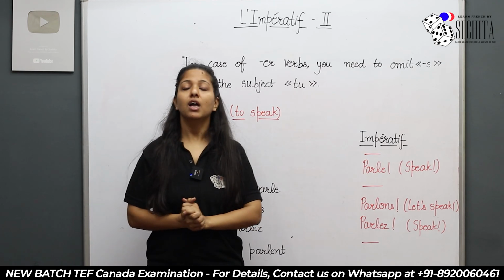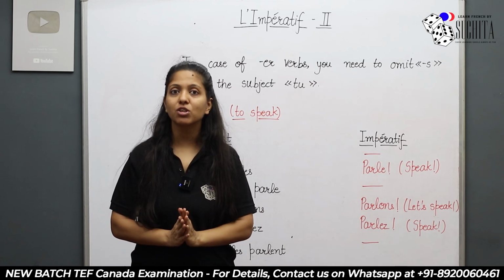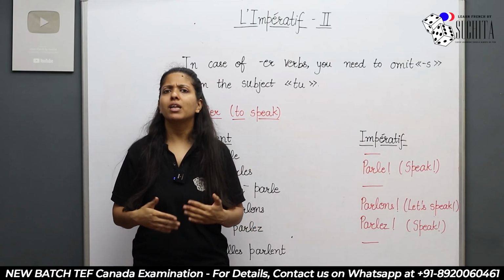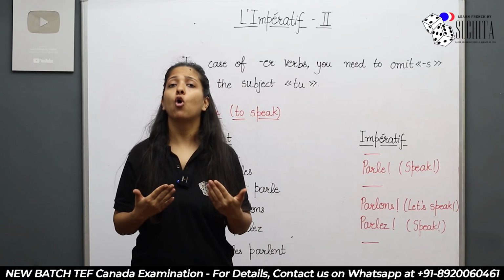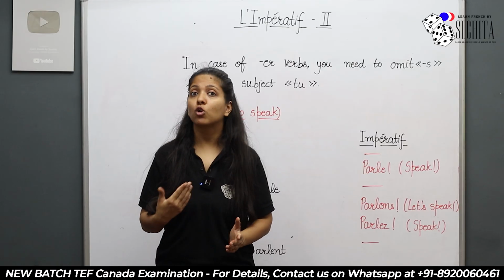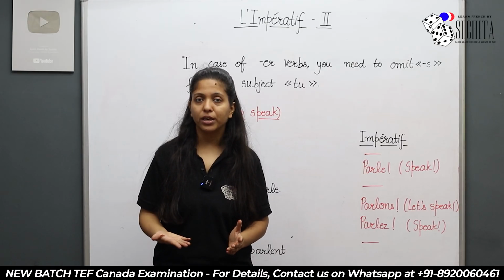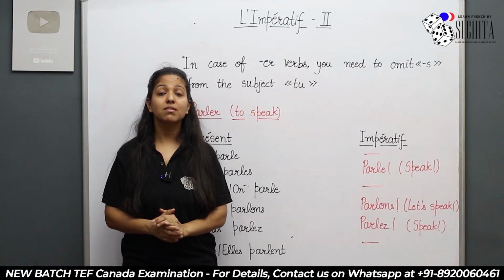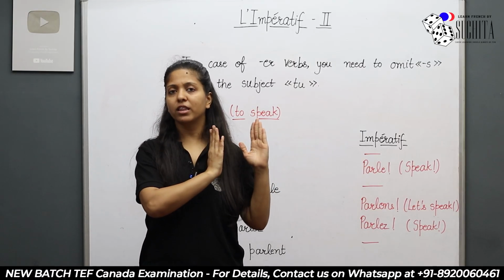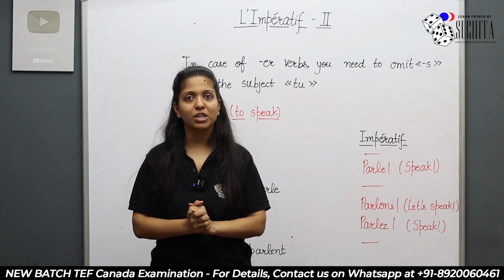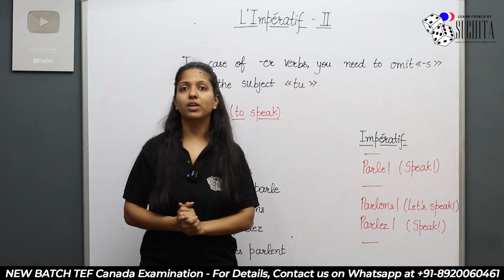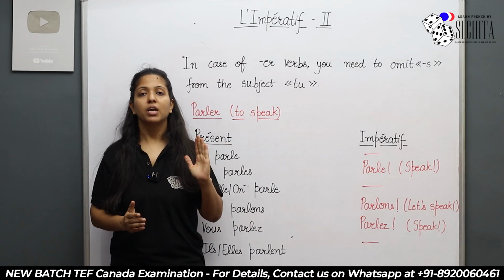Now here, I'm going to look upon some of the exceptions and the irregular verbs, right? So see, in the first part, what did we see? What are imperative sentences? The sentences in which you give the orders, advice or suggestions. They directly begin with the verb, like for example, close the door, open the window, eat your dinner, right? So all these are imperative sentences. You can give orders only to tu, nous and vous. All this I have already explained in the first part. If you have not watched that, I'm going to mention the link of that video in the card above and also in the description box below. You can watch that. Now here in this video, we are going to directly begin with the irregularities.